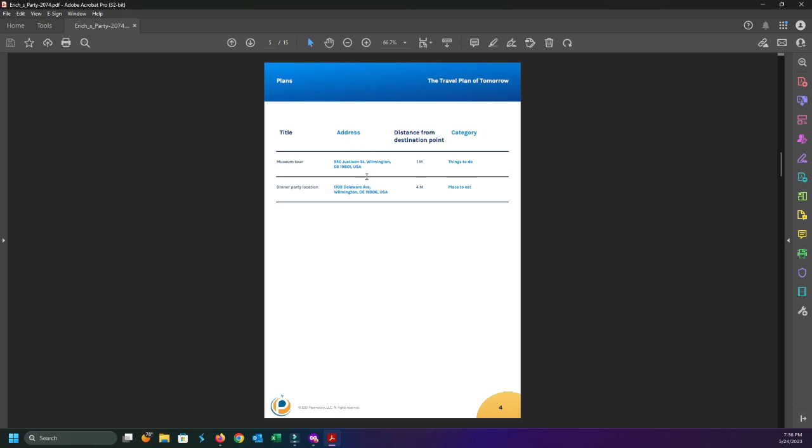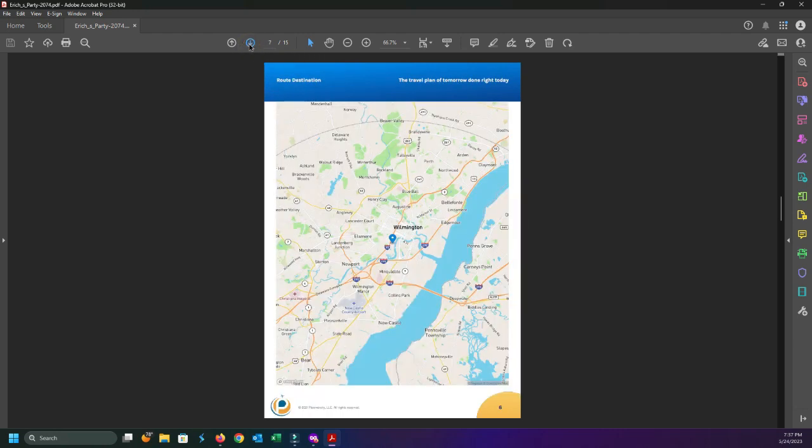So again, the group gets split up, and now you're like, well, hey, where's the location of this place? It's right there. There's the information. They pull it up on their phone. They're like, I got it. Let's just go to this location. Scroll down. Of course, there's my weather.